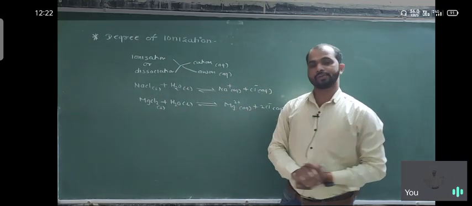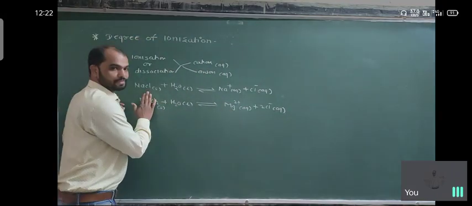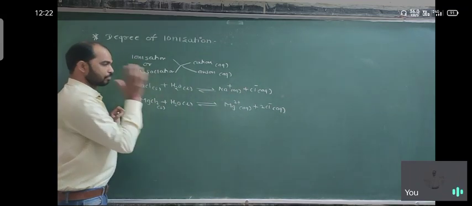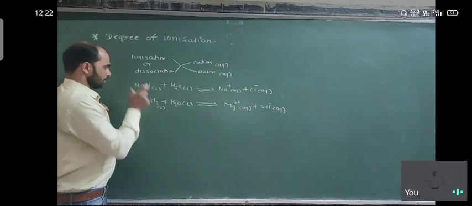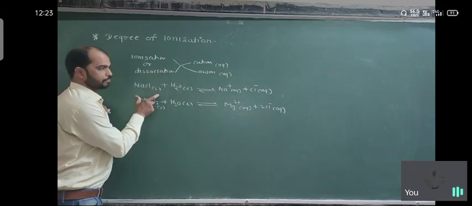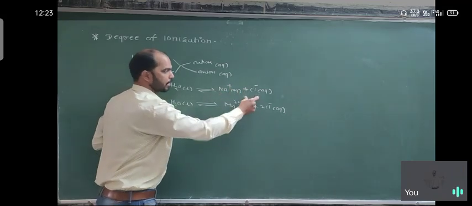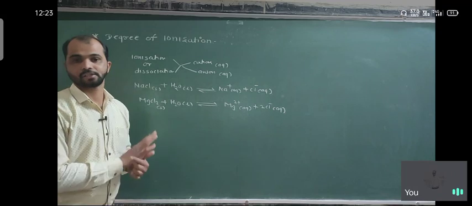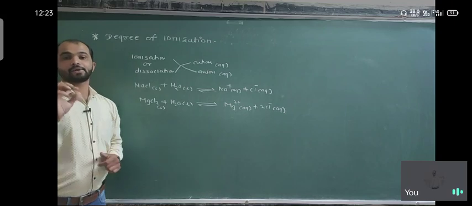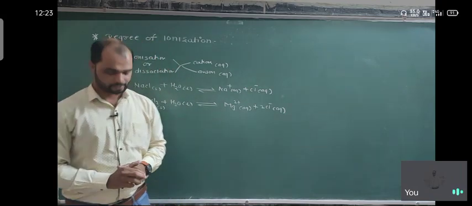At the point where equilibrium is established, no further ionization or unionization happens. That means at a particular point the concentration or number of molecules of NaCl remains constant, unchanged, as well as the number of ions, Na plus and Cl minus, remains unchanged. No further ionization or unionization happens at the equilibrium point, and we call it the ionic equilibrium.